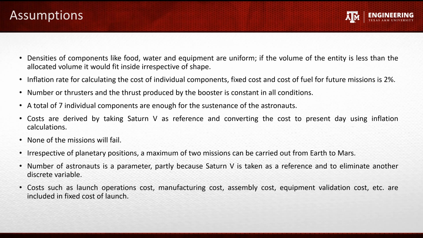Components like food, water, equipment, etc. are considered as blocks of certain volume. It is assumed that this will fit in the rocket irrespective of shape and density is same throughout this volume. We have considered inflation of costs in future missions as 2%. Thrust actually varies with external pressure differences, but we considered it to be constant. The number of thrusters as in Saturn V. We assumed that maximum 2 missions can be done in a year, considering average time required to manufacture the rocket and travel.